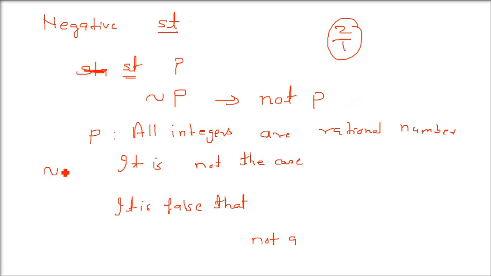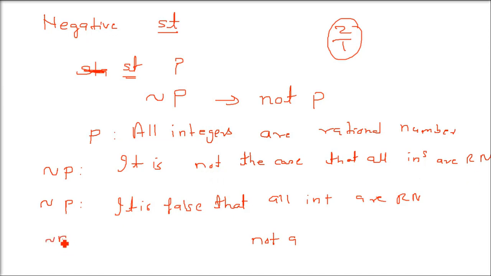Now I'm going to negate it. So I'm putting a tilde sign on P. So it is not the case that all integers are rational numbers. So this P, I have negated it. Denial. Again, let us see another form. It is false that all integers are rational numbers. So this is also a negation of P.